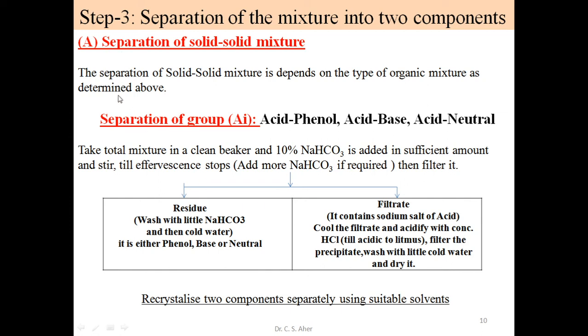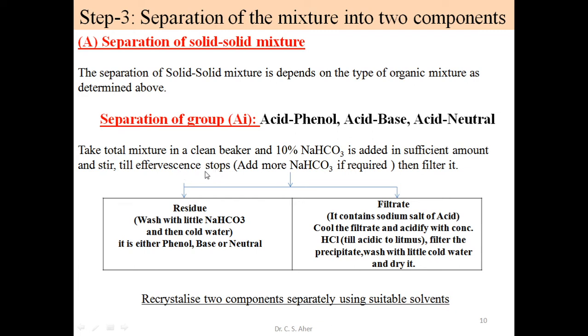See, in A type, one of the solids is acid, and the other solid is different than acid. It may be phenol, base or neutral. For these three types of mixture, we have the same separation technique. What is the technique? Take the total mixture in a clean beaker. Add to it 10% sodium bicarbonate, a sufficient amount. Stir well. Effervescence of CO2 is released. We stir this mixture till this effervescence stops.